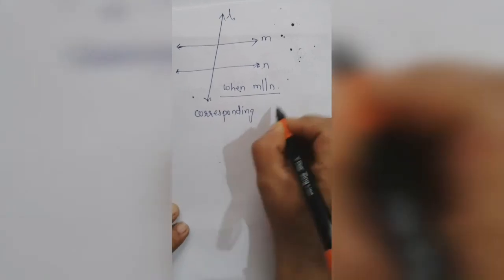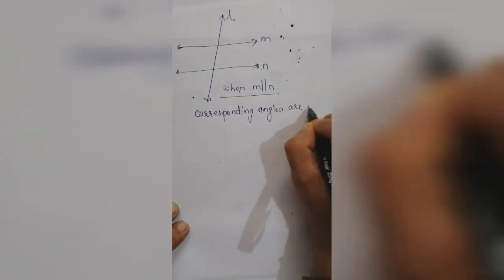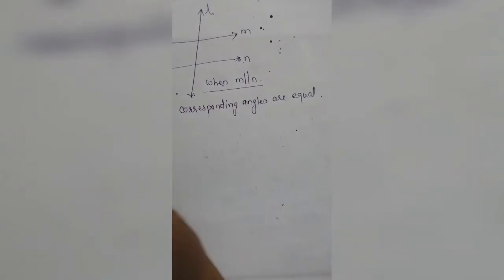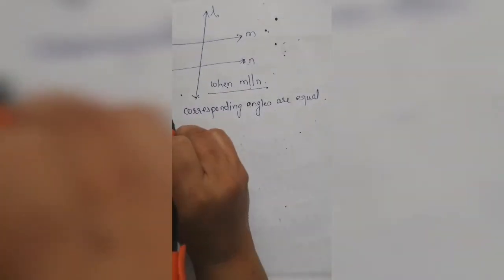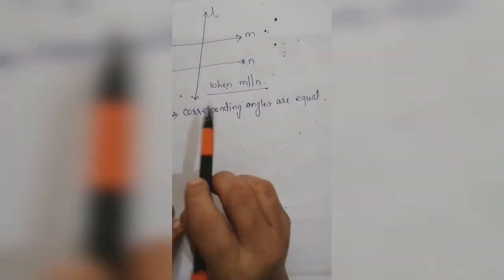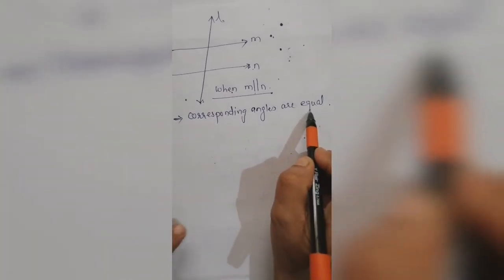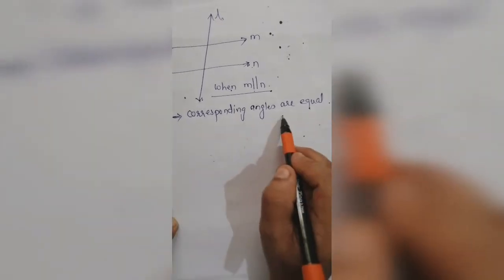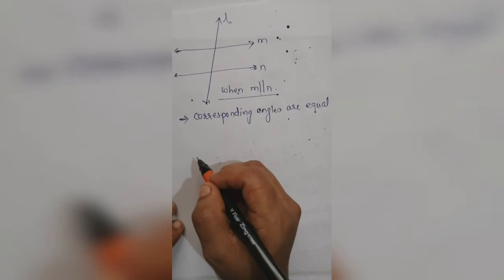Corresponding angles are equal when the lines are parallel to each other. So vice versa, we can say that if the lines are parallel, then corresponding angles are equal, or if the corresponding angles are equal, then the lines are parallel to each other.